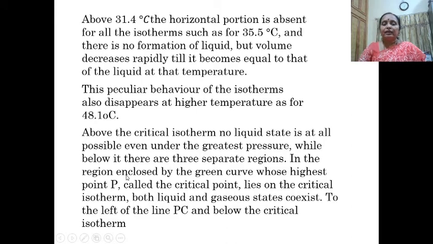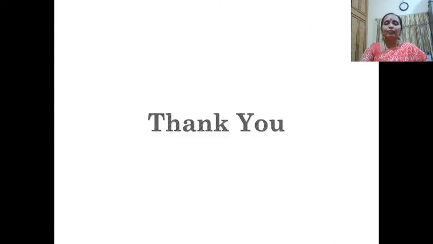In the region enclosed by the green curve, whose highest point P is called the critical point and lies on the critical isotherm, both liquid and gaseous states coexist.